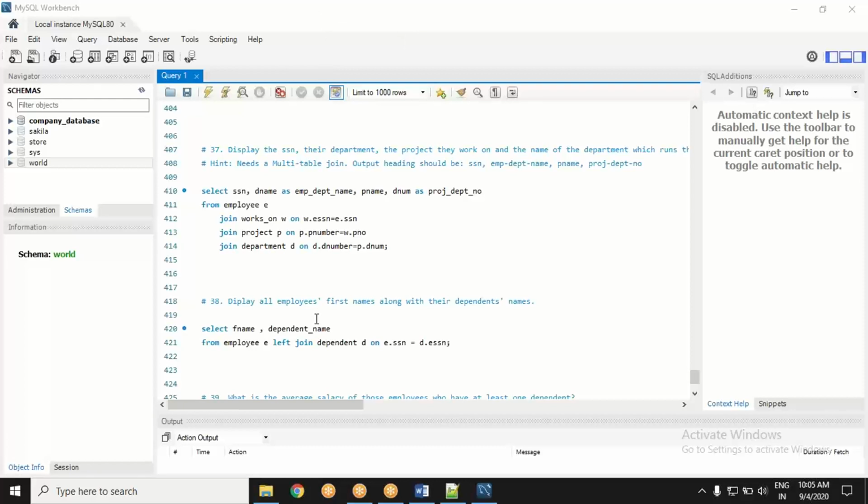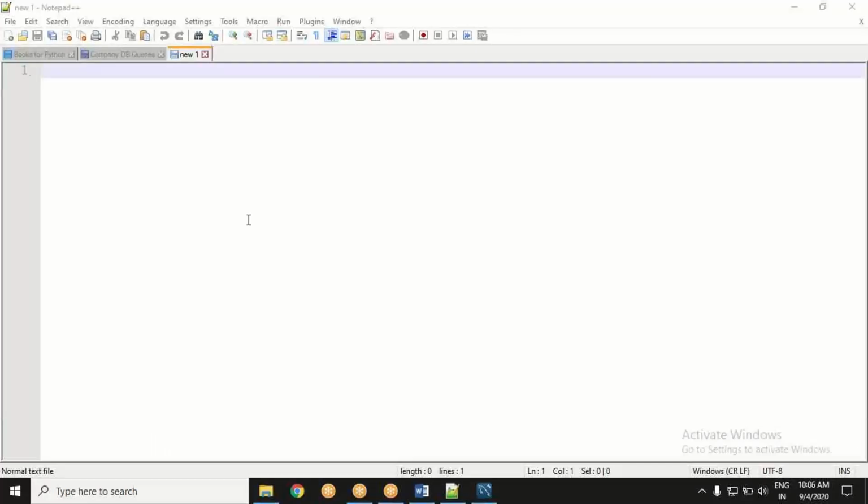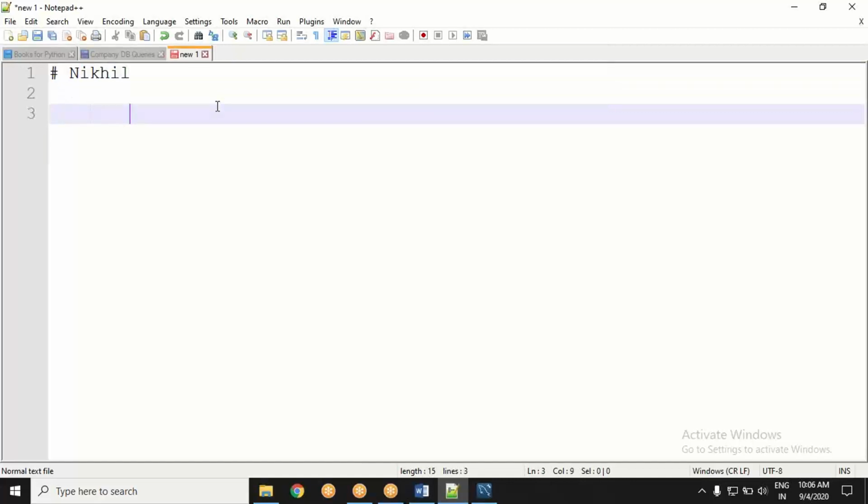Hello, good morning, sir. So could you please explain the difference between having clause and where clause? Like where to use having. I know how to use the where clause, but can you please tell me the difference between having and where, the usage of the clause? Okay. So this is a question by Nikhil. Having versus where clause.